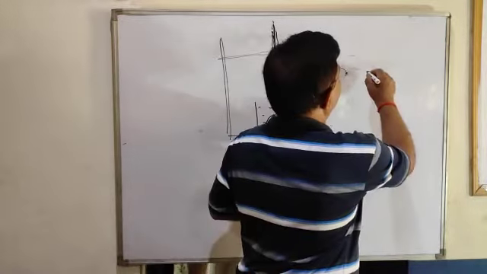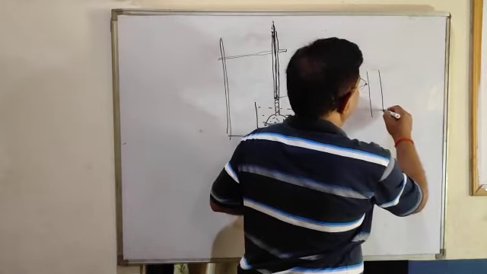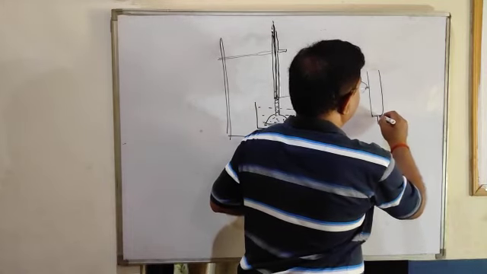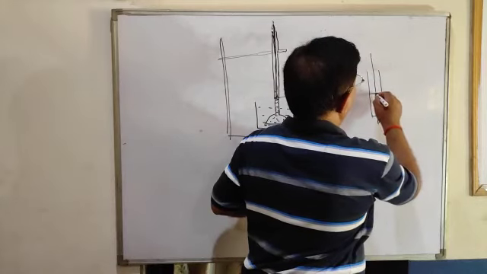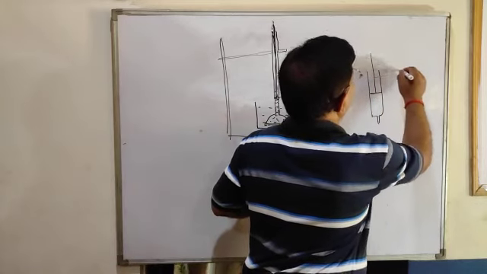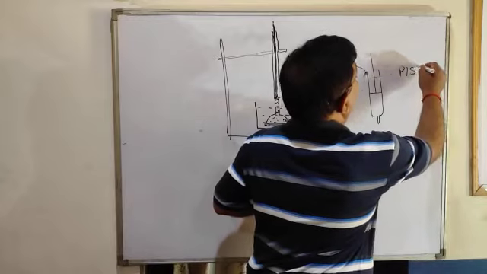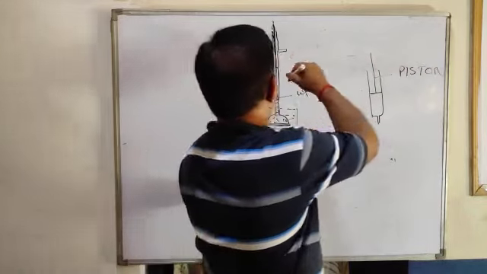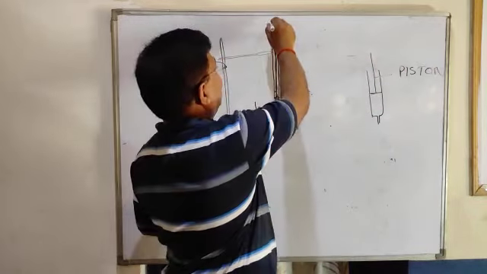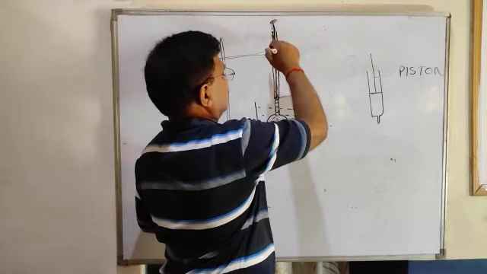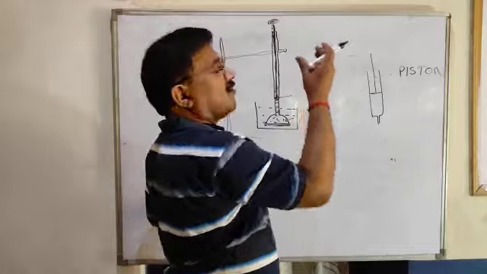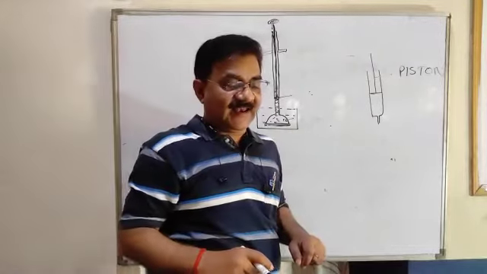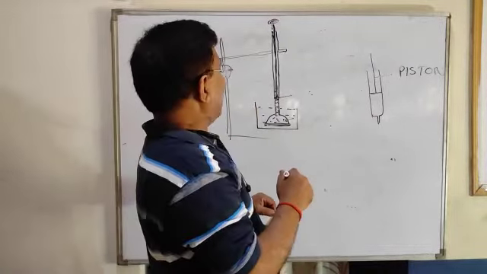Or in a syringe, which you have seen, the syringe by which the doctor gives you an injection, this part is the piston. We will take a piston and fix it, or you can put some weight here. This is the piston, and put some weight here. One small stone you can keep, or any weight.